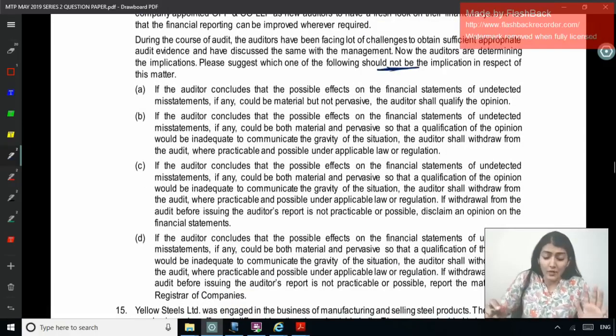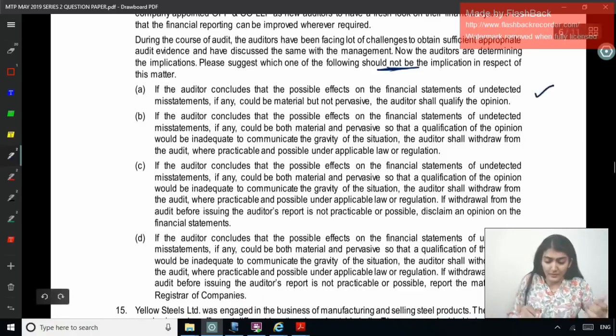Right. If the auditor concludes that the possible effect on the financial statements of the undetected misstatements, if any, could be material but not pervasive, he shall issue a qualified opinion. Seems okay. Right? Unable to obtain evidence, material but not pervasive, qualified.